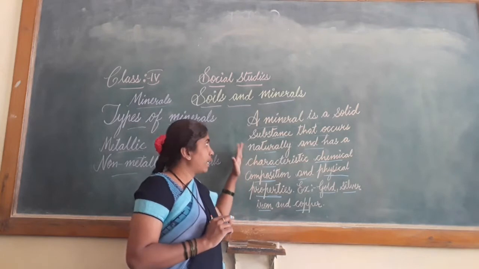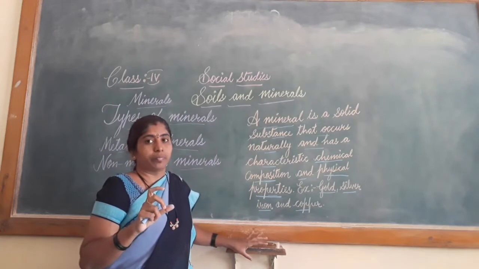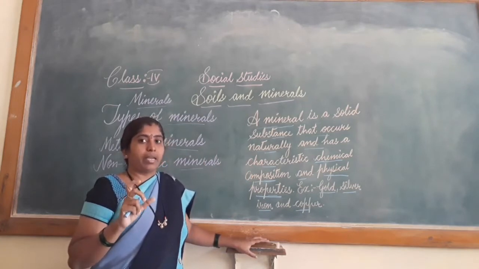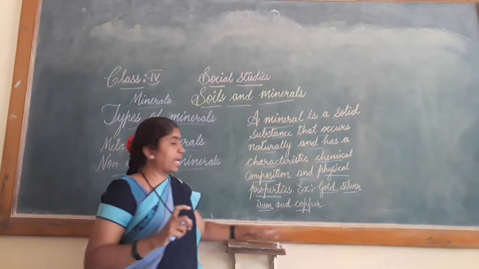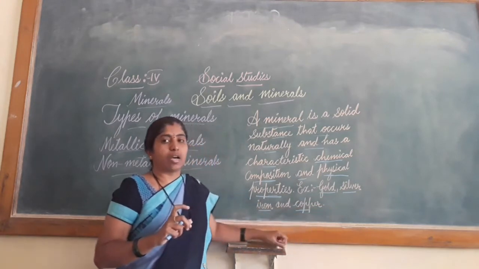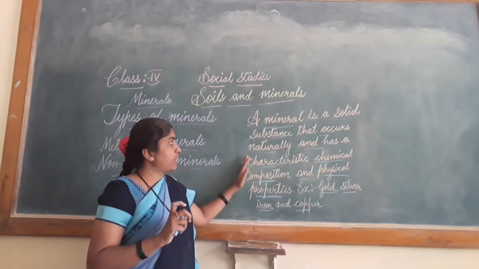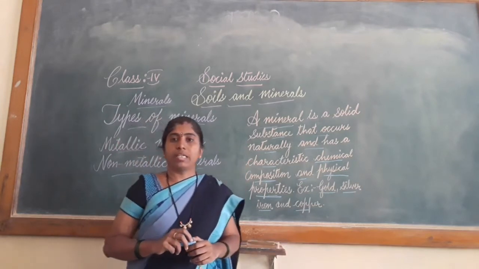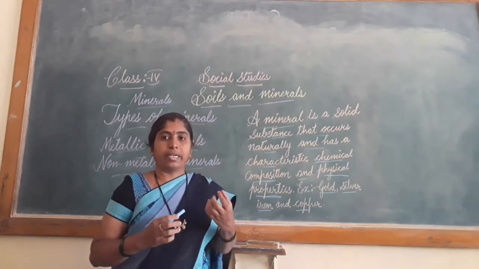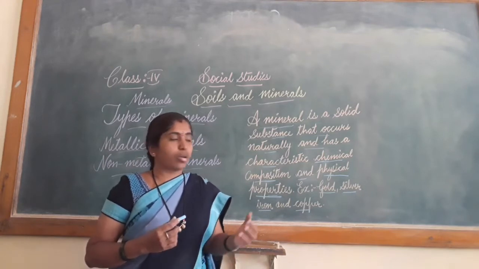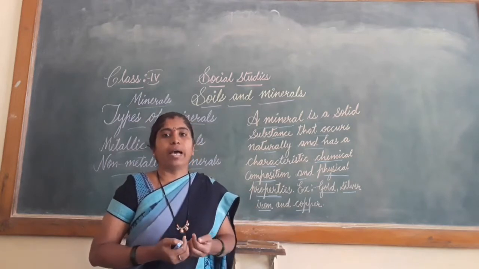And children, you know that minerals don't come in a pure form. Most of the minerals come mixed with impurities. Only a few minerals come in pure form, like gold, silver, copper. And where do you get all these minerals, children? These all minerals we get deep inside the earth, which we extract from the earth. Beneath the earth you get all these minerals, which are extracted, taken out from the earth.